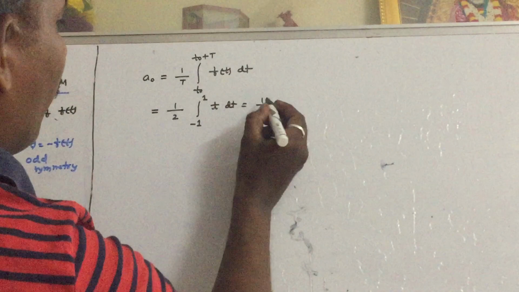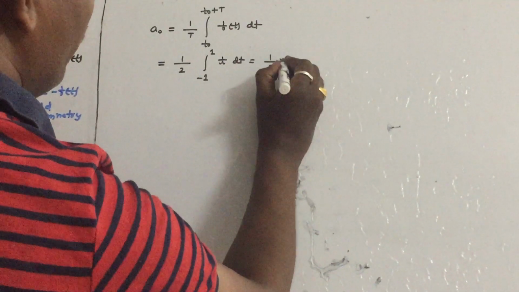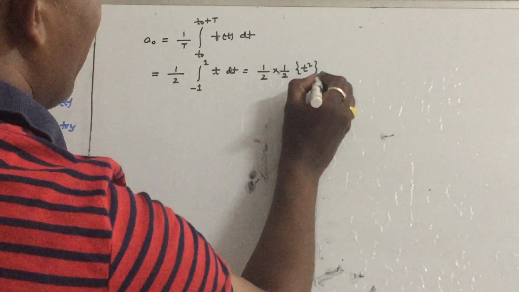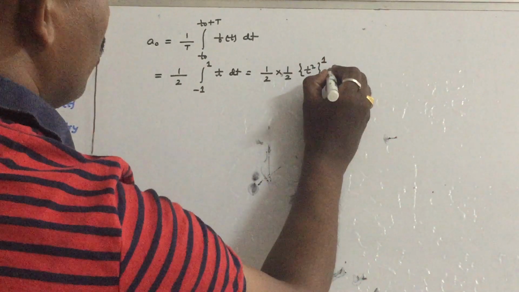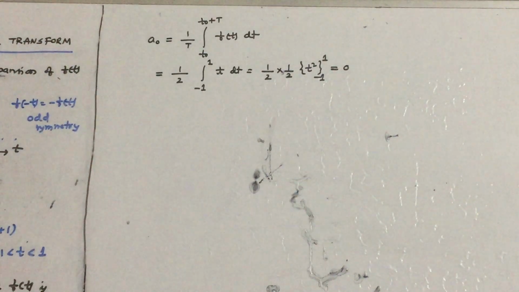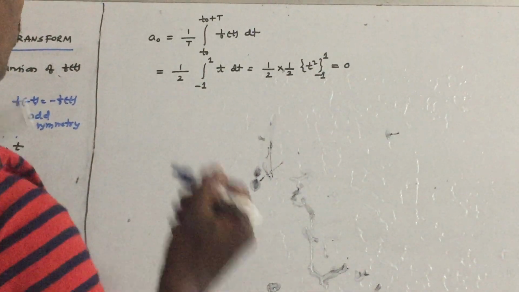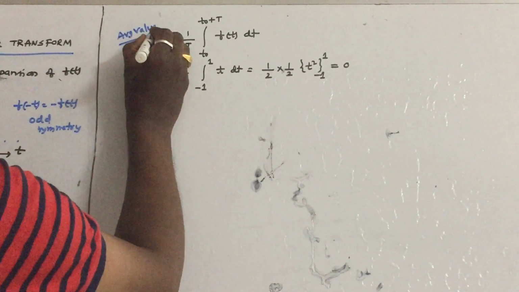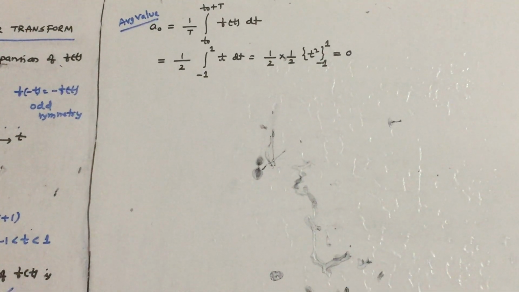So 1 by 2 into the integration of t, which is t square by 2. Write the 2 outside, t square. Substitute the limits -1 to +1. So the answer will come out as 0. So the average value of this waveform is 0. You can clearly check that.